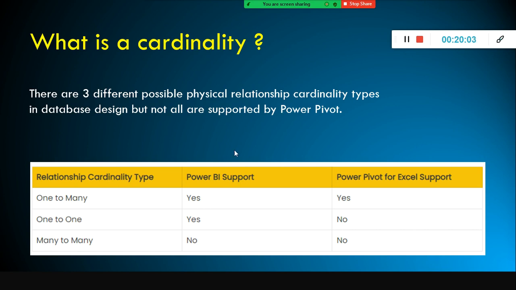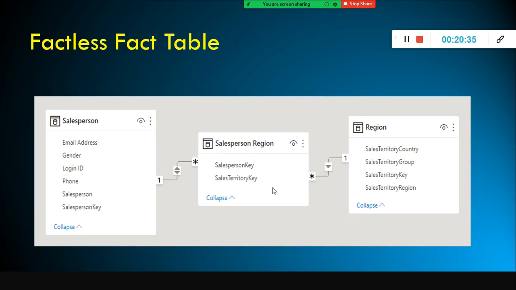Okay, this you need to remember. There are three different possible physical relationship cardinalities available, right? But not all are supported by Power Pivot. So many to many is not supported. If you go to the model view, and click on manage relationships, you can see only one to many, one to one, and many to one, not many to many. This is not supported. If that is not supported, how can I handle it? For that we need to use something like the bridge table. We need to create a bridge table, one to many, and many to one. So one to many, many to one is possible, not many to many.